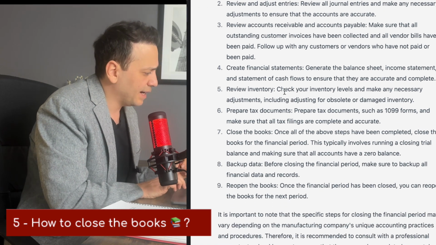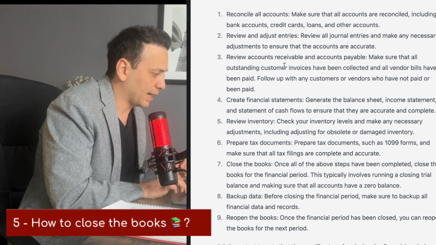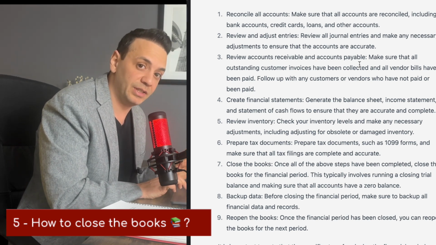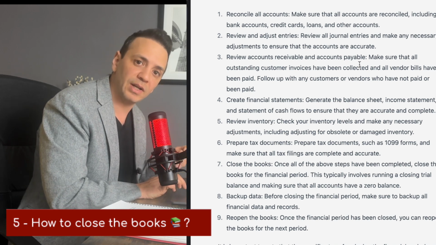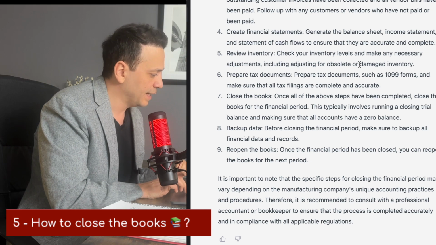So this is pretty good, and I suspect that any of these points here are pretty general. For example, reviewing accounts receivable and accounts payable is pretty general, but what you can do is even ask ChatGPT how to review accounts receivable and accounts payable, and I'm pretty sure it's going to give you some more specific guidance on what to look for when you review these things. So far so good. These are the 5 questions that are necessary when you're starting a new role, to understand how to set up the accounting system for the company. You can go ahead and play with ChatGPT yourself and find out some answers to specific questions you might have.